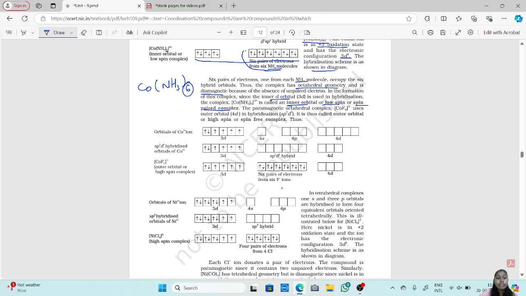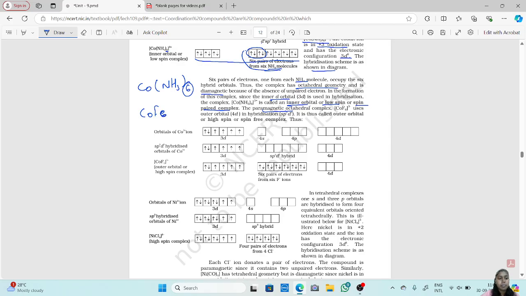Since there are inner 3d orbitals which are used or which are hybridized, the complex is known as inner orbital or low spin or spin paired complex. Now, this is an example of a diamagnetic octahedral complex. Now we have a paramagnetic octahedral complex, that is CoF6.